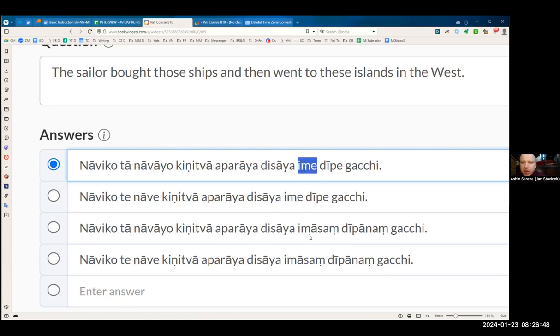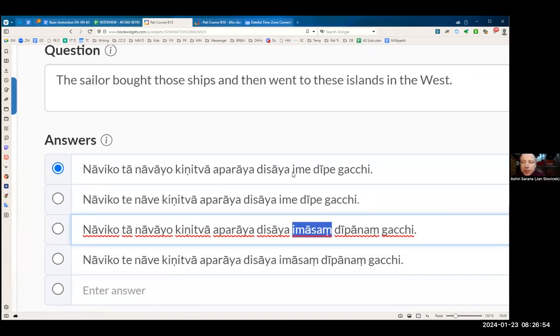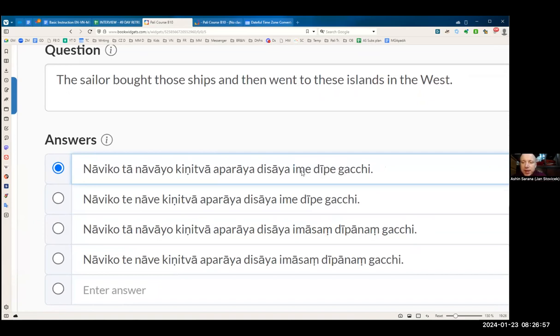So is it ime or ima sangdipana? So it seems that in this particular case, we need to use the locative. Ime dipe. Oh, no, because actually it's not locative. This is in fact accusative for the plural. That's also because dipo is the declension, the noun group one. And because it is noun group one, it is declined as dipe, as accusative in plural. And that's where the pronoun follows. Ime di.